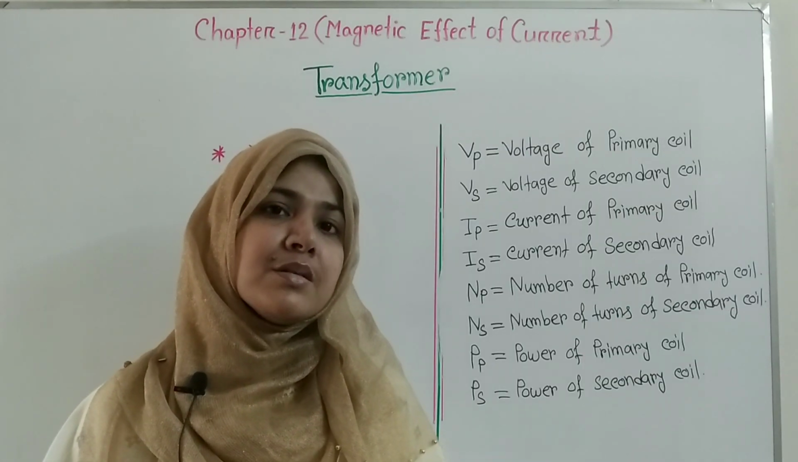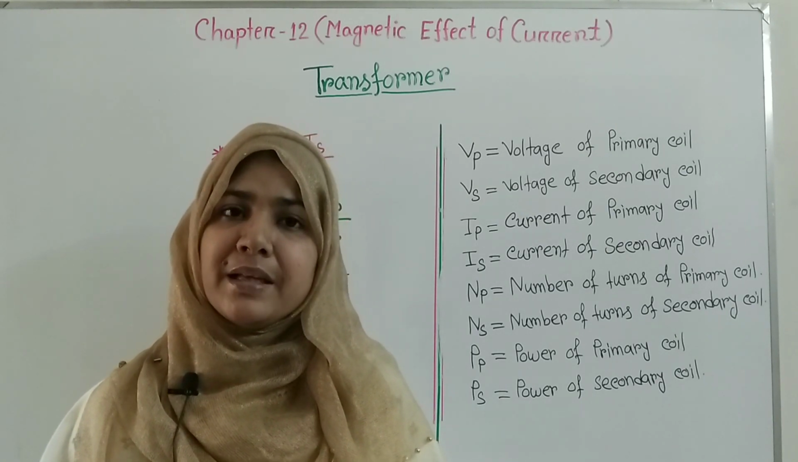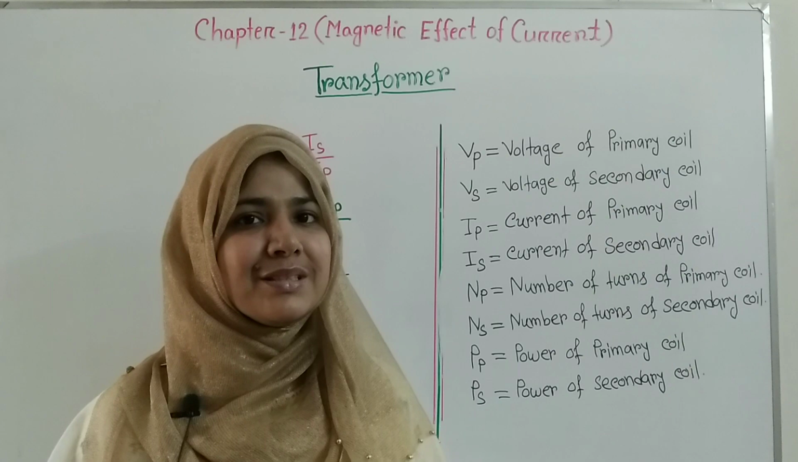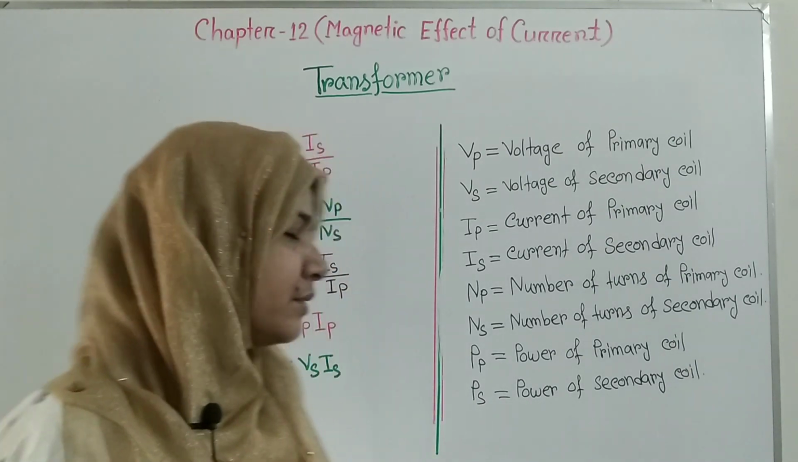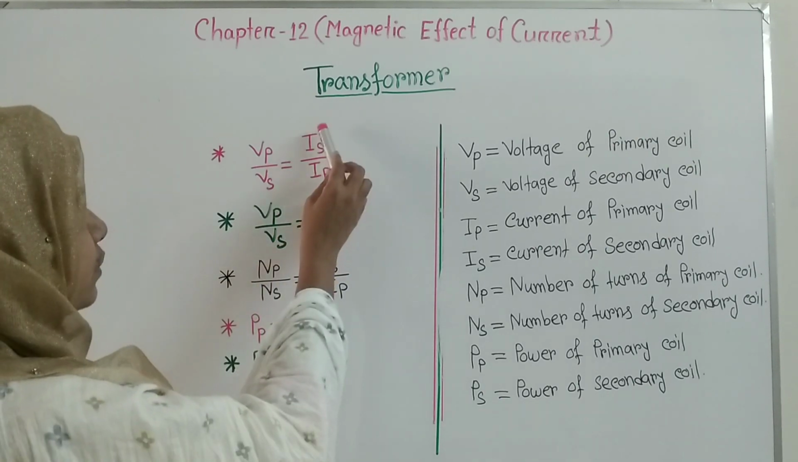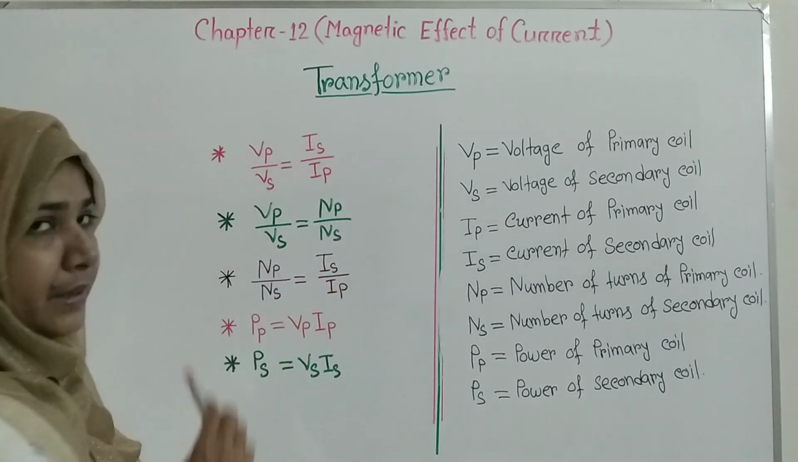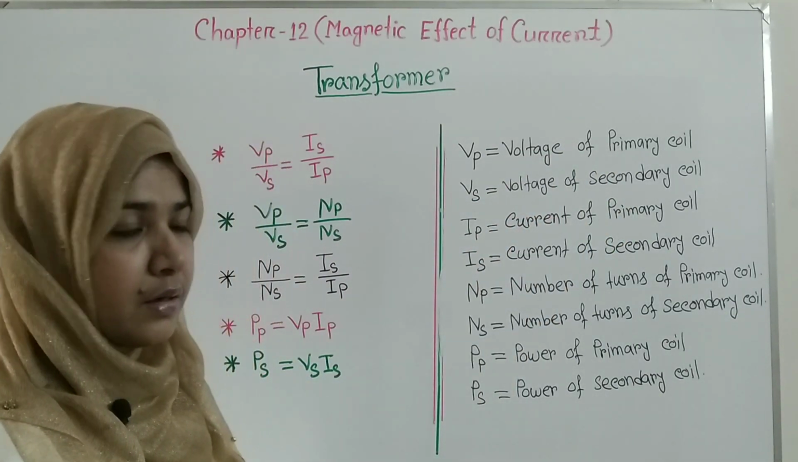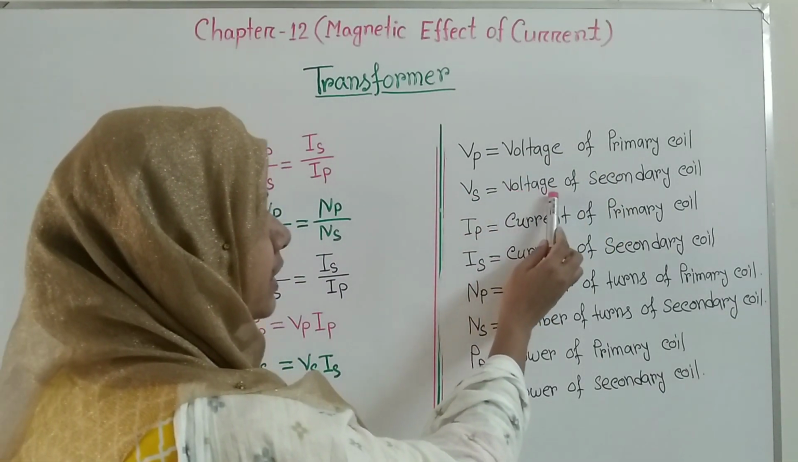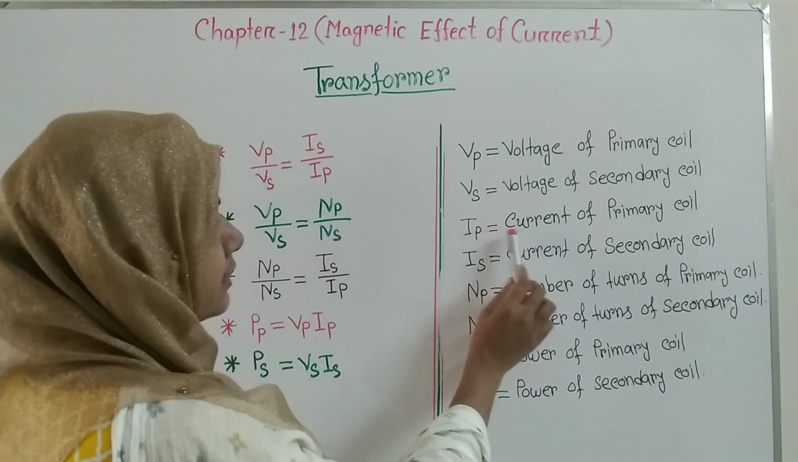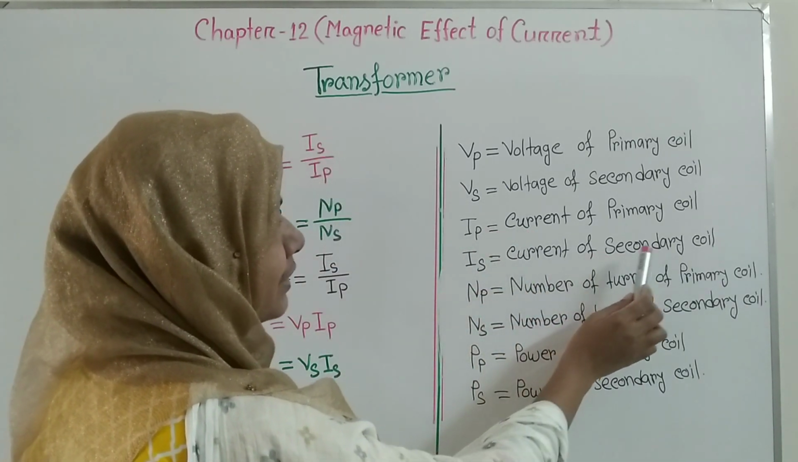Students, now some important formulas. With the help of these formulas, we can solve the mathematical problems of this chapter. Here you can see that Vp by Vs is equal to Is by Ip. Here Vp means voltage of the primary coil. Vs means voltage of the secondary coil. Is means current of the secondary coil.